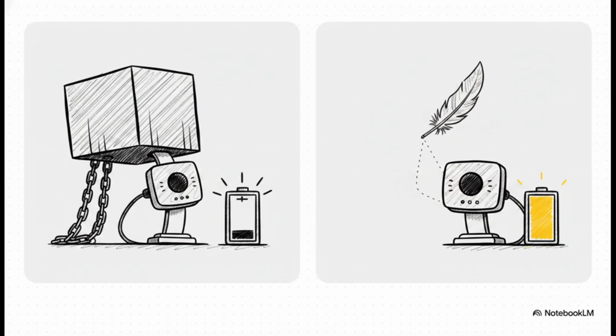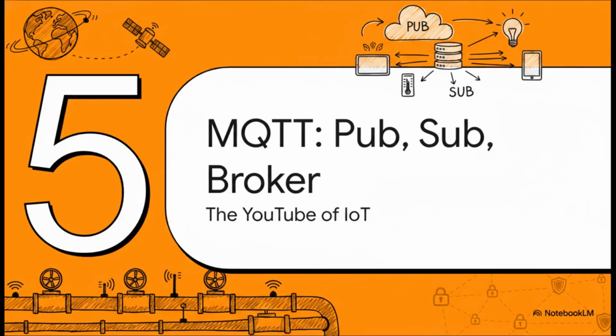And that right there is why the Internet of Things relies on a completely different protocol called MQTT. MQTT is lightweight, blazing fast, highly efficient, and it sips power, making it absolutely perfect for these tiny, constrained devices. Which leads us nicely into Section 5: MQTT, publish, subscribe, and broker. It's kind of like the YouTube of the Internet of Things.